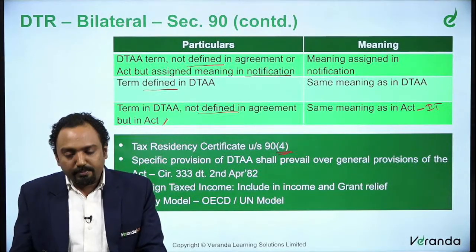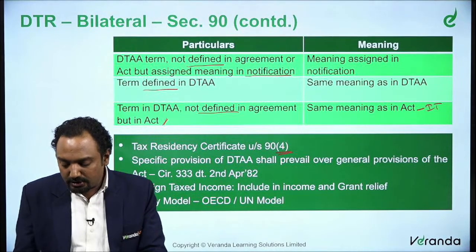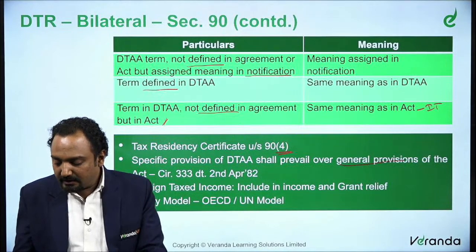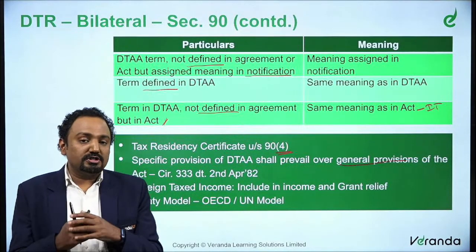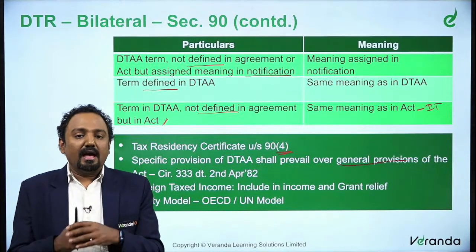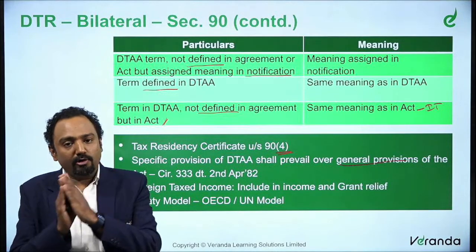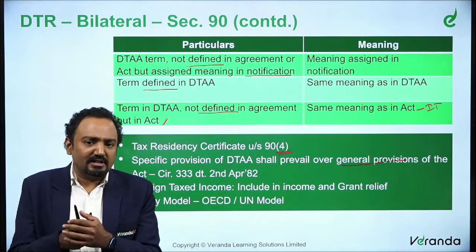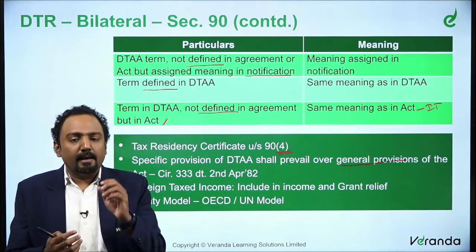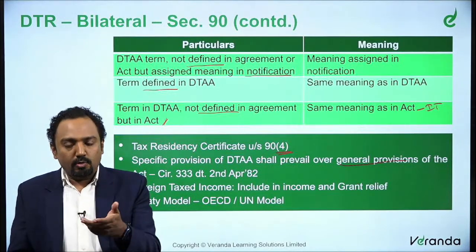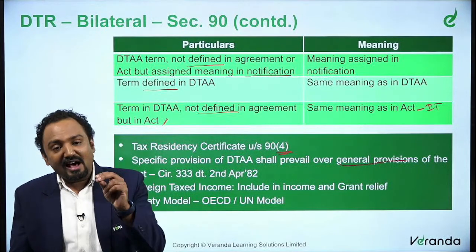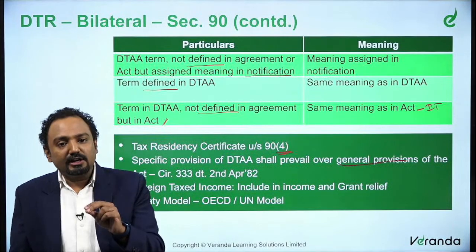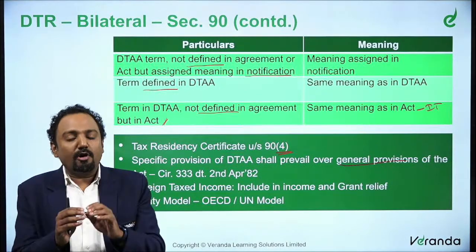Now, specific provisions of DTA shall prevail over general provisions. Whenever there are different types of provisions, as we said, DTA overrides the Income Tax Act. Similarly, specific provisions override the general provisions. Of course, because when you are going to talk about royalty, if there is a specific article in the particular agreement relating to royalty, you will have to follow that.